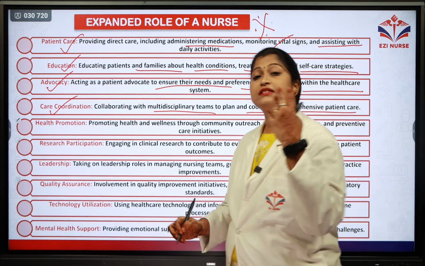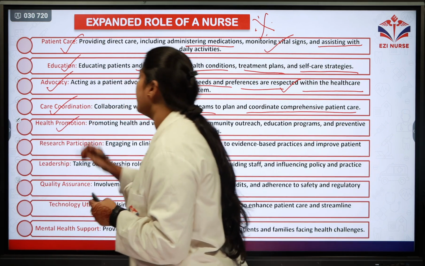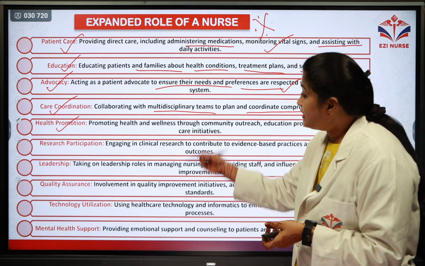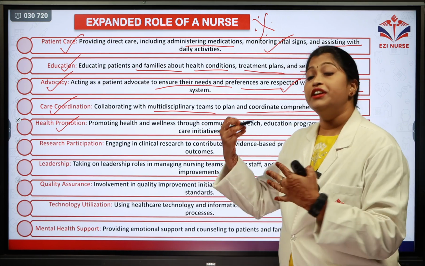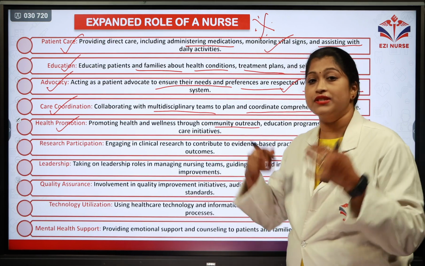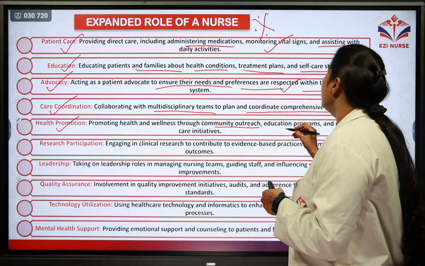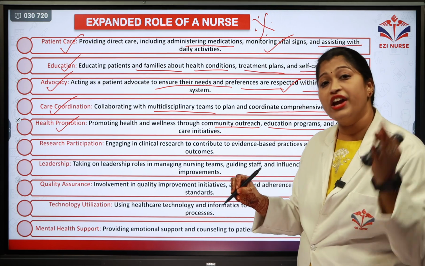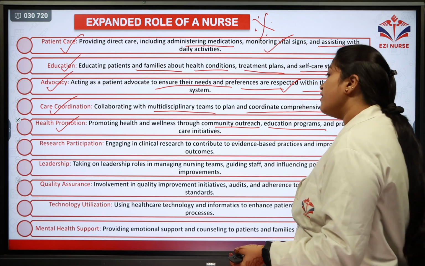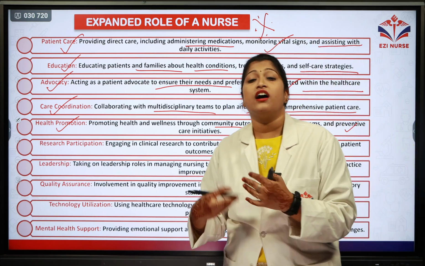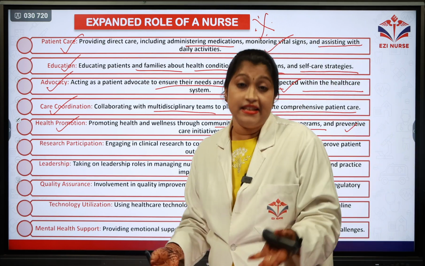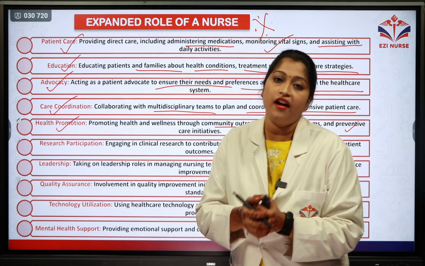The next is they are acting as health promoters. They are promoting health and wellness through different community outreaches. They are going to the community and giving care. They are performing educational programs and preventive care initiatives, how to prevent diseases, that kind of initiatives.